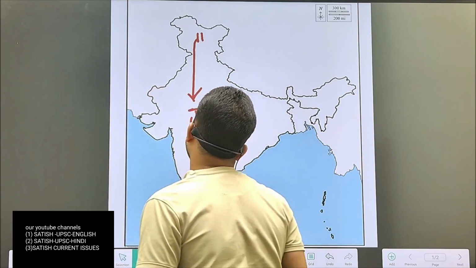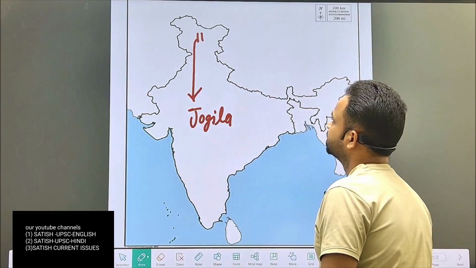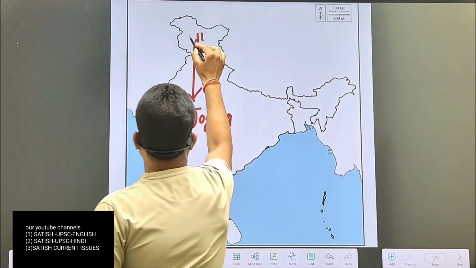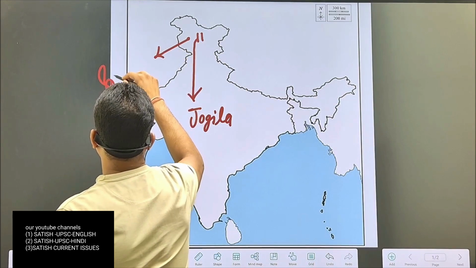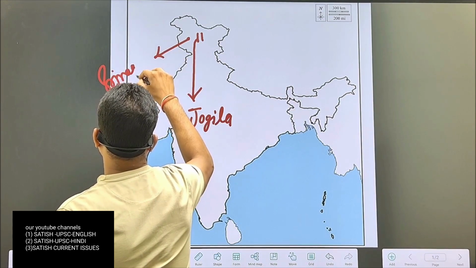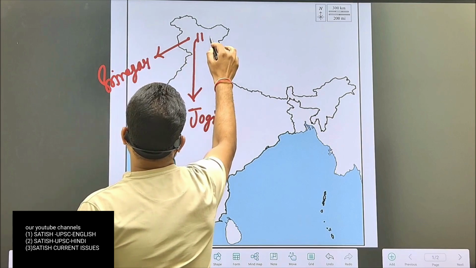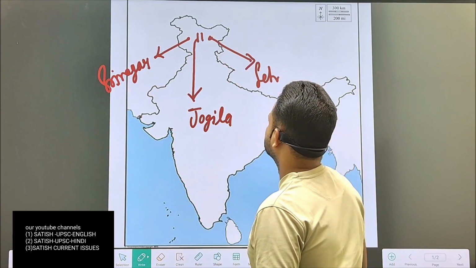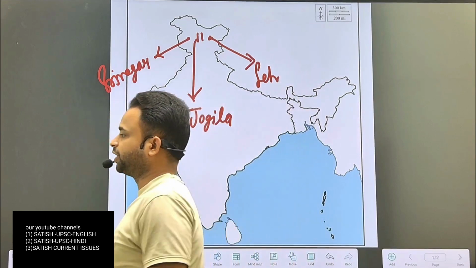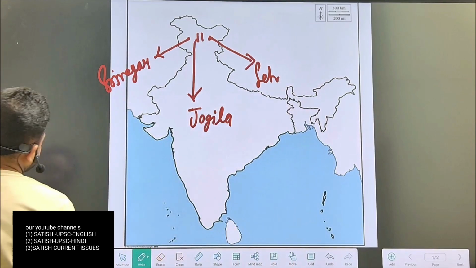And Jojila Pass basically joins Srinagar to Leh. Here Srinagar is situated, and here Leh is situated. So Jojila Pass joins Srinagar to Leh.